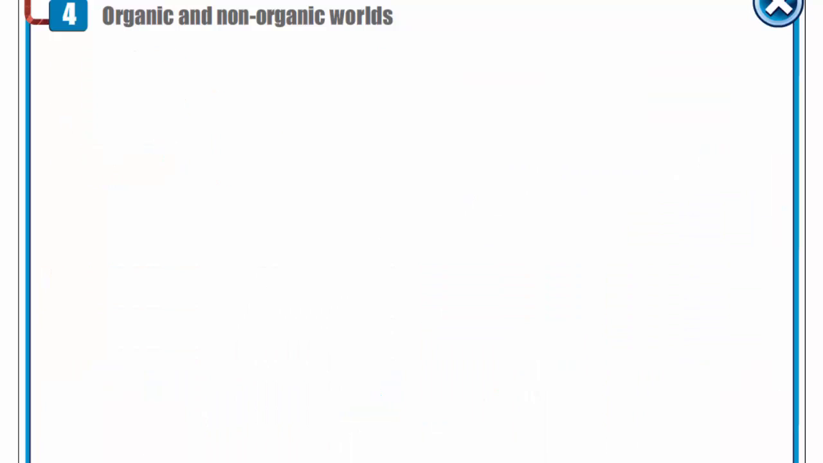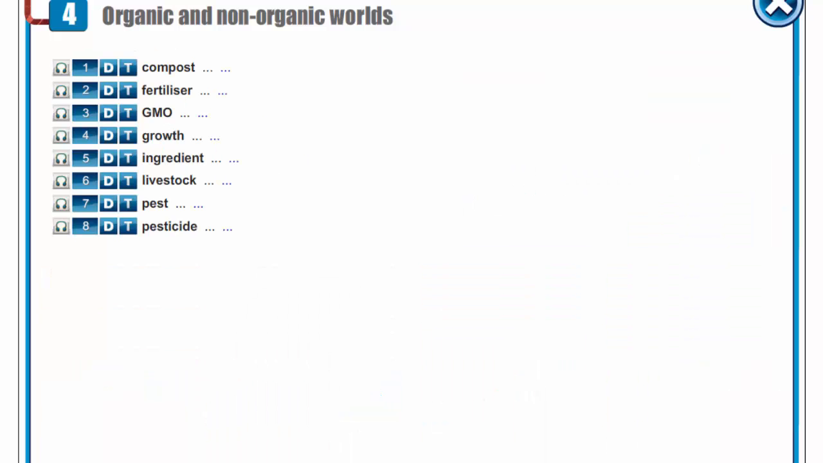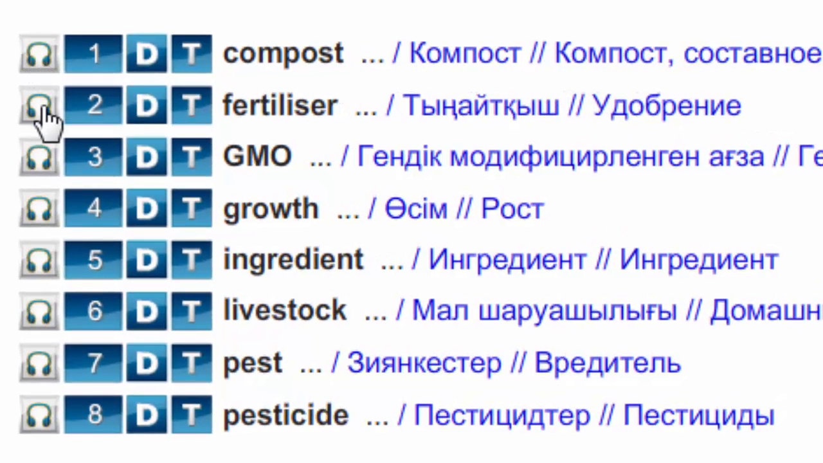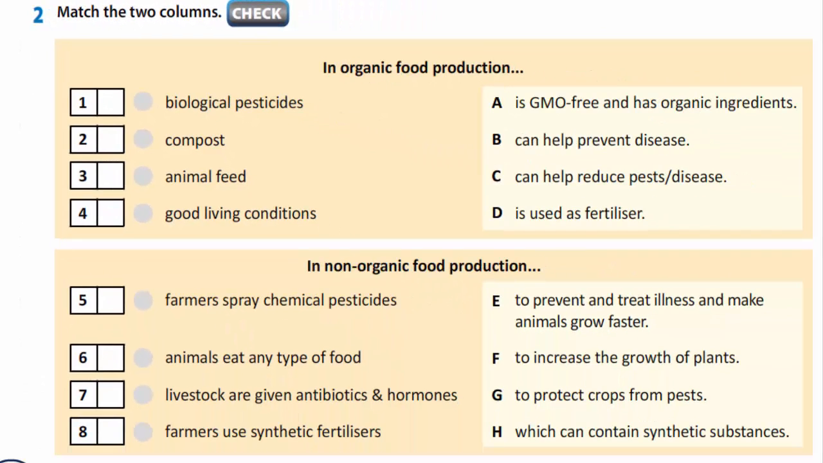Now let's get acquainted with new vocabulary words. Listen to them and write down in your vocabularies. Compost, fertilizer, GMO, growth, ingredient, livestock, pest, pesticide. In exercise 2, you are to match the two columns.